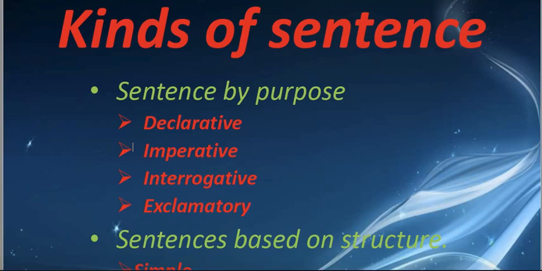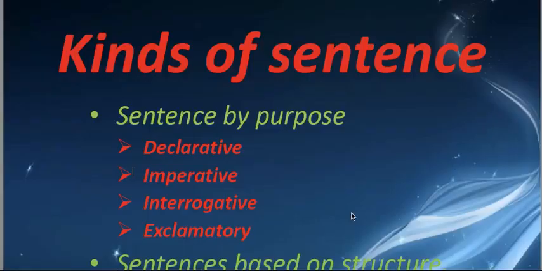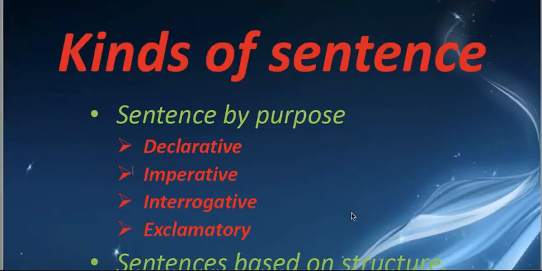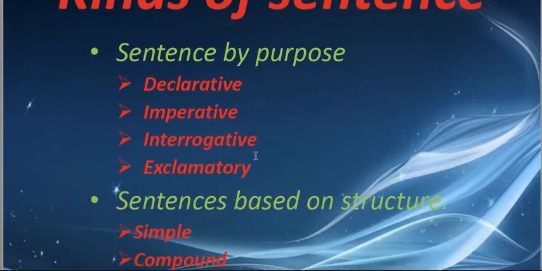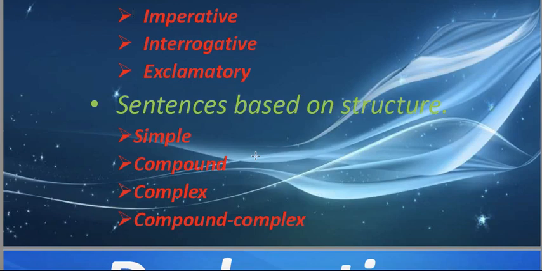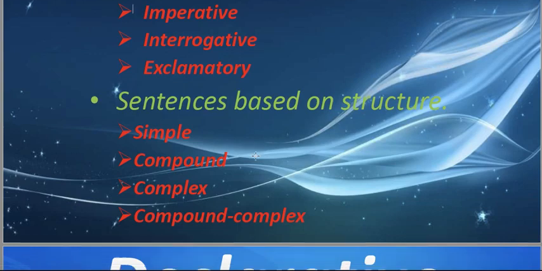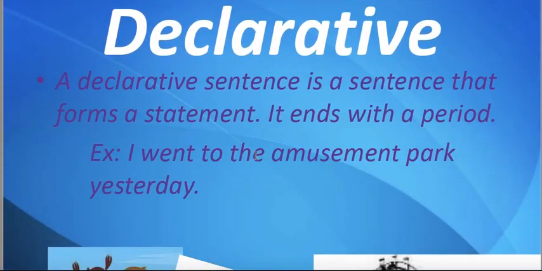The famous kinds of sentences are, as given below: declarative sentences, imperative sentences, interrogative sentences, exclamatory sentences, and sentences based on their structure, like simple sentences, complex and compound sentences, and compound-complex sentences. Let us talk about them separately.